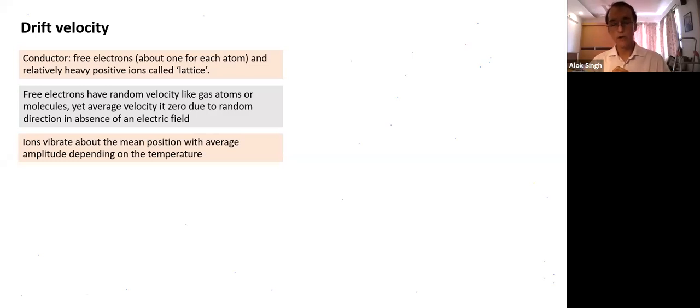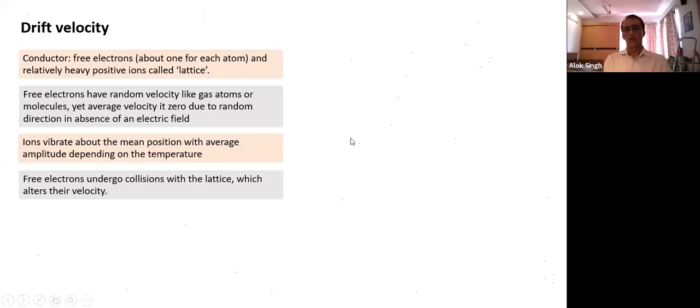If we add up all the velocities at an instant, it will come to 0. But the moment you apply an electric field, this changes. Now, see, that's what you need to understand. Until a field is applied, unless a potential difference is applied, these are the two things: lattice ions are oscillating, and electrons are having random velocity depending on the temperature.